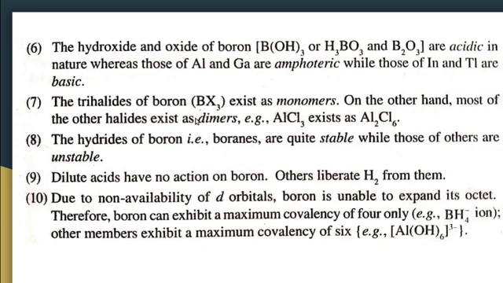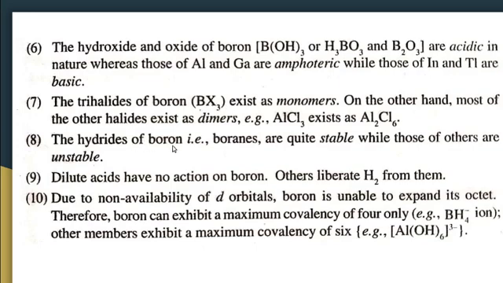The trihalides of boron exist as monomers. On the other hand, most of the other halides exist as dimers. AlCl3 exists as a dimer, Al2Cl6. That means in the case of boron trihalide, boron has small size, so it can accommodate only 3 atoms around it. So it can exist only as a monomer. But in the case of aluminium, because of its large size, it can form a dimer, and so it can form bonds with 4 large halogen atoms. This is not possible in the case of boron because of its small size.